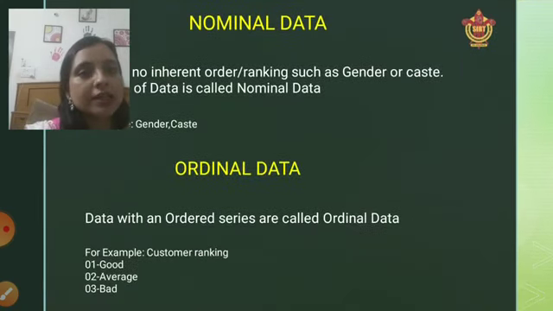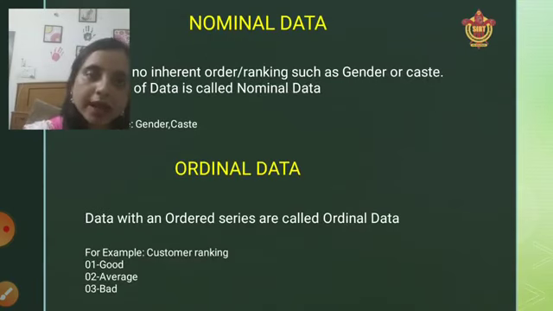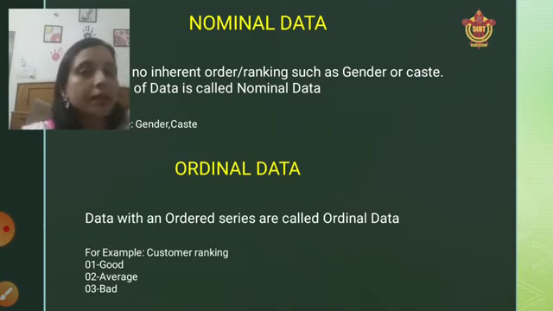Now we'll focus on its types. As I told you earlier, it has two types, that is nominal data and ordinal data. Nominal data has no inherent order. Inherent order means we are not following any particular order, such as gender or caste. For example, if I tell a student to go into your section, where there are 50 students sitting in a classroom, and just count how many of them are male and how many of them are female.